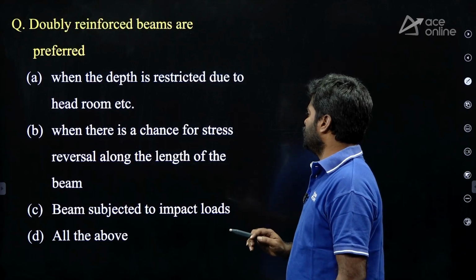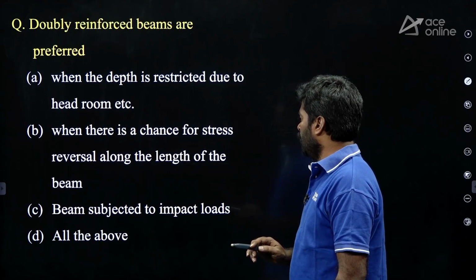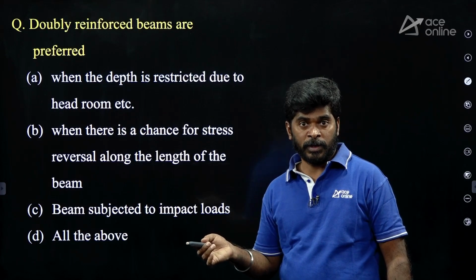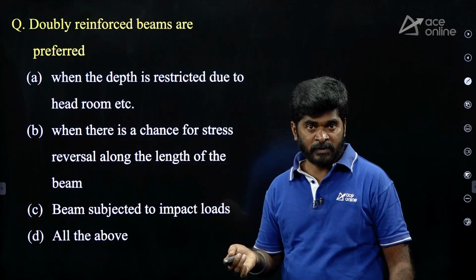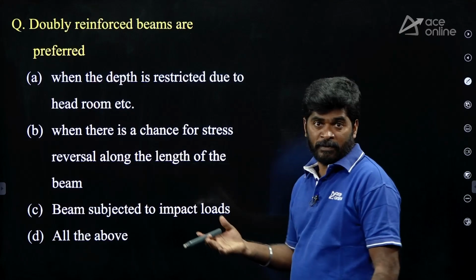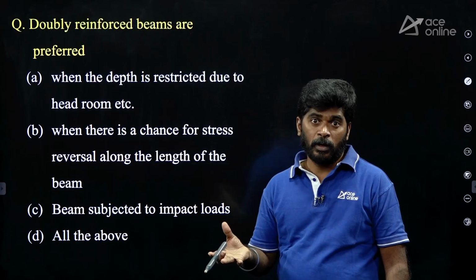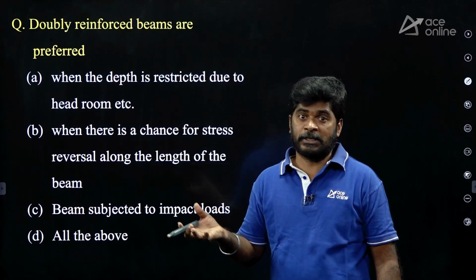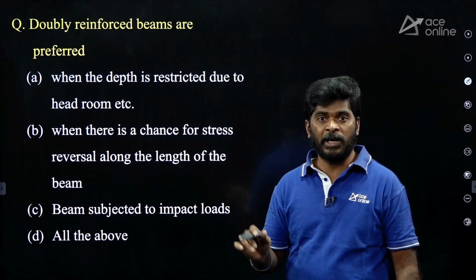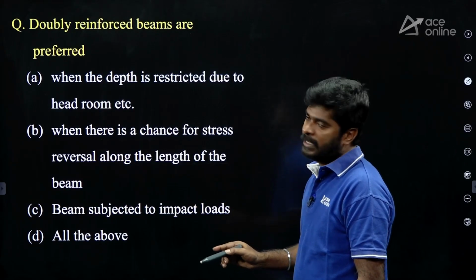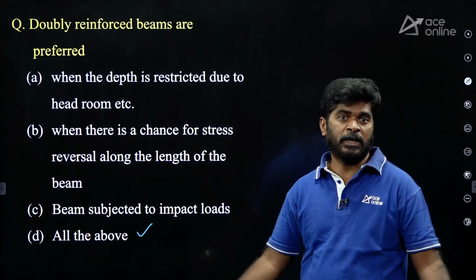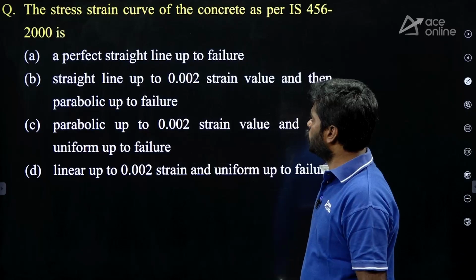Then, when there is a chance of stress reversal along the length of the beam, definitely we can go for a doubly reinforced beam. True. C. Beam subjected to impact loads. Definitely, impact load is a shock load. Concrete alone cannot resist the shock load, so we have to go for design of a doubly reinforced beam. Option D, all above. Yes, in all the cases, we can choose a doubly reinforced beam. Option D is correct.